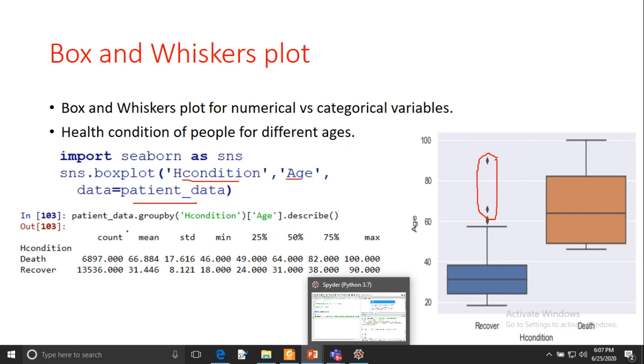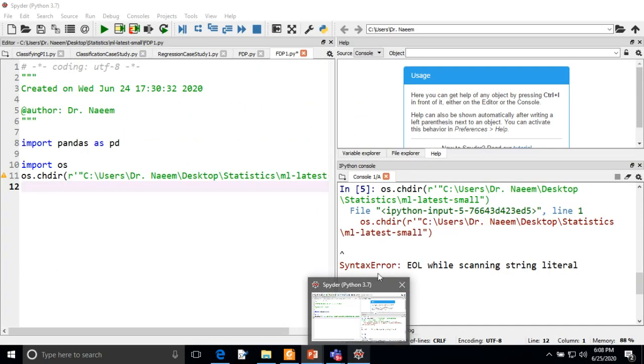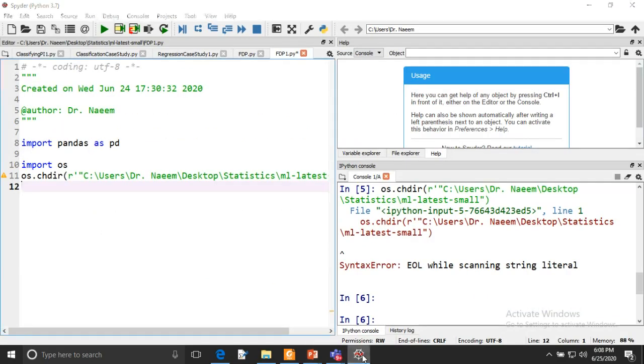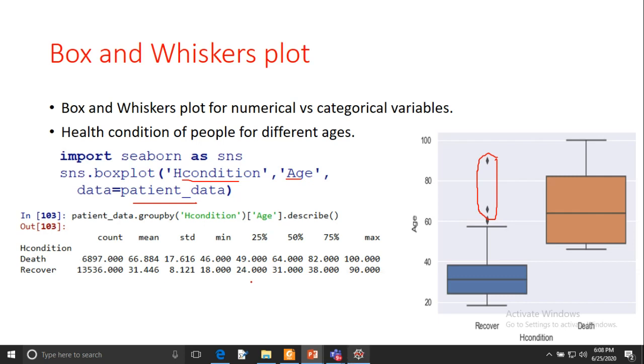If you want to see the 5-point summary of the health condition along with the age, you can see this is the frequency table. This is the frequency table of health condition by age.